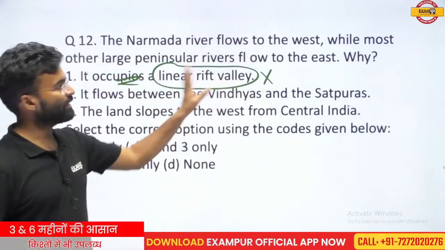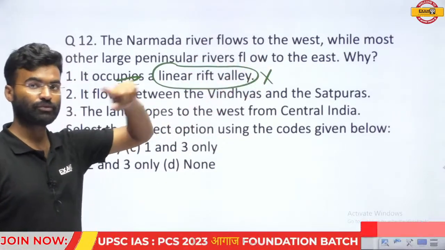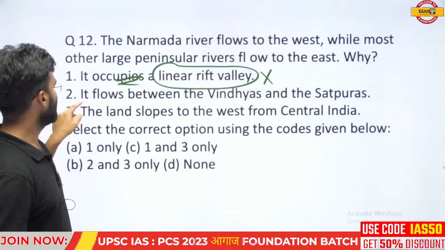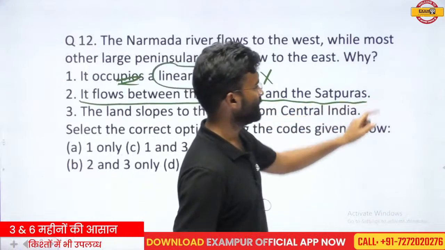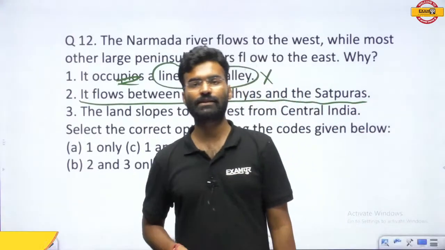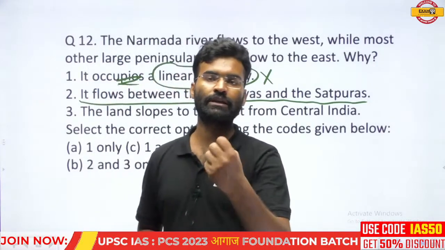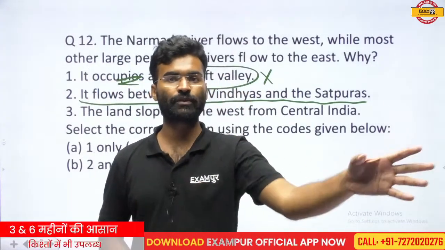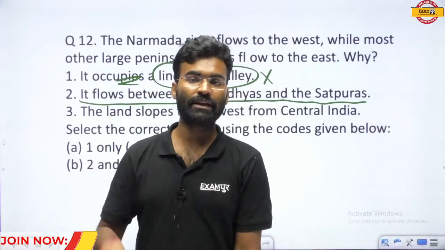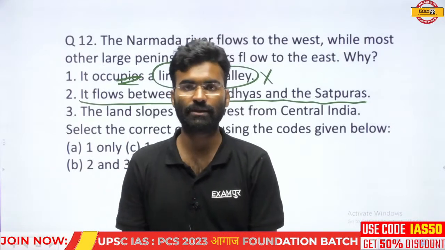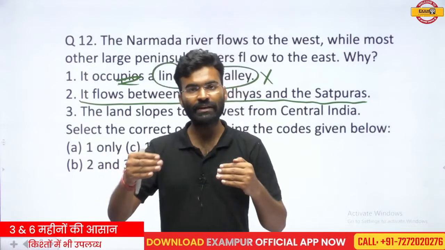Okay, so this statement is not correct in the determination of the direction. So please take it in your mind. It flows between the Vindhyas and the Satpuras. Yes, exactly. This river flows between the Vindhyas and Satpuras, but it is not necessary that the rivers flowing between these two mountains will flow westward. So this is not the reason to decide the direction of the Narmada river. So this river is flowing between these two mountains.